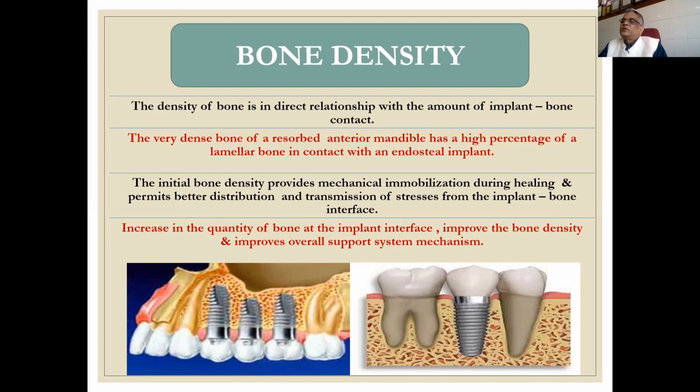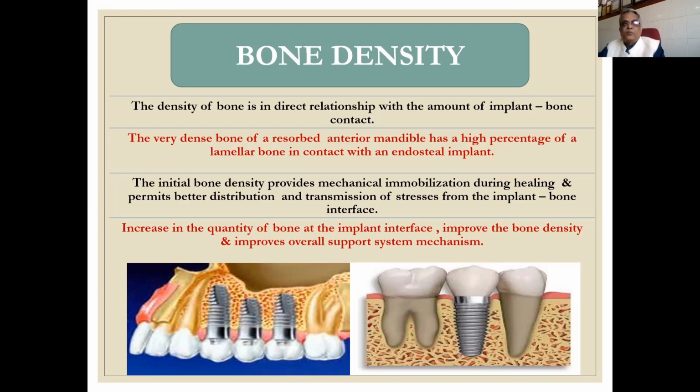So initial bone density provides mechanical immobilization during healing and permits better distribution and transmission of stresses from the implant to the bone interface. An increase in the quality of bone at the implant interface improves the bone density and improves the overall support system for the implant.